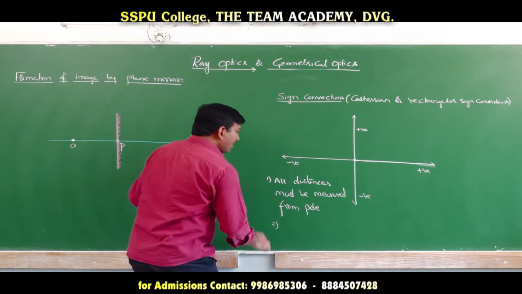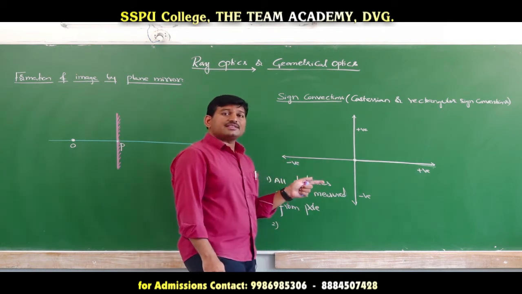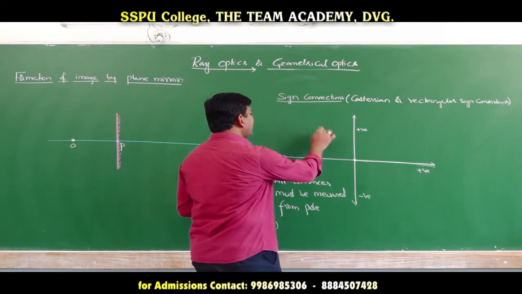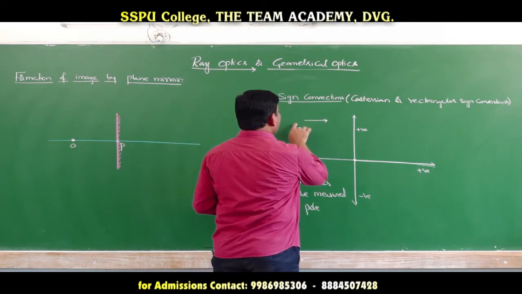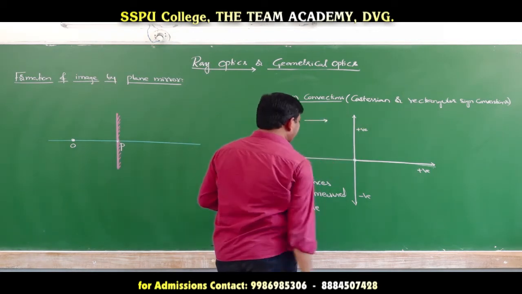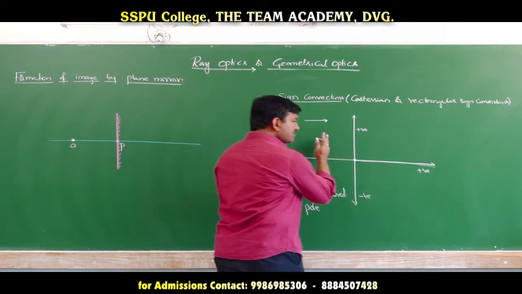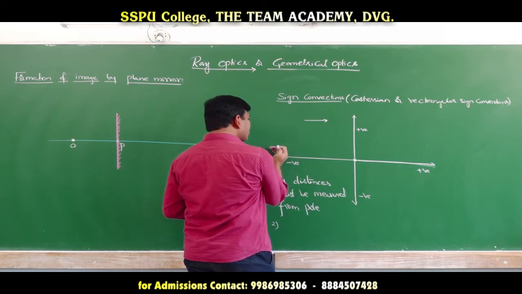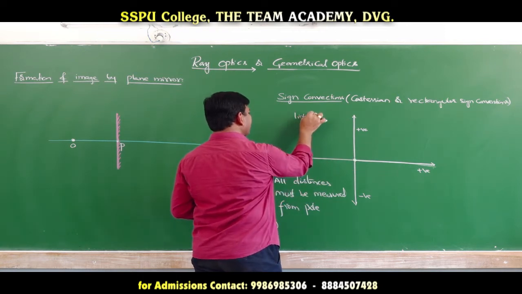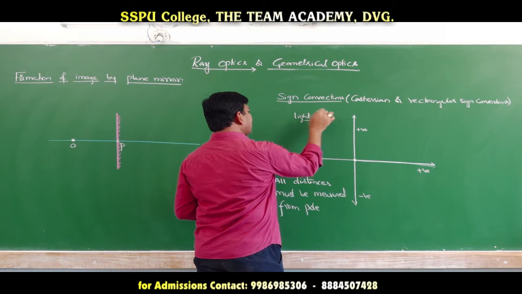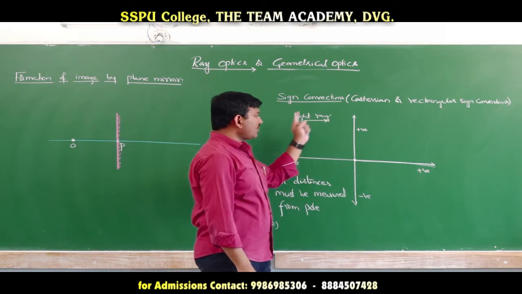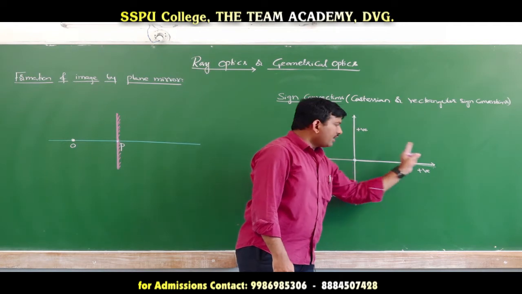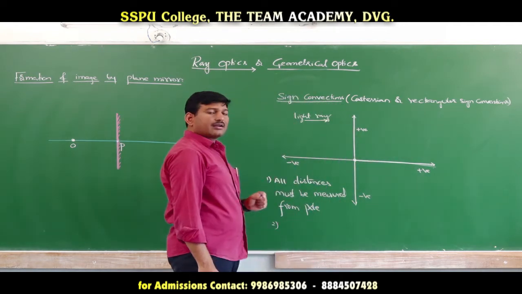Second thing, distances measured in the direction of light ray are taken as positive. Let me take light rays traveling from the negative x-axis to the positive x-axis. Then distances measured in this direction are taken as positive. If the light ray travels from left to right, then distances measured in the direction of light ray are positive, and distances measured opposite to light ray are negative.